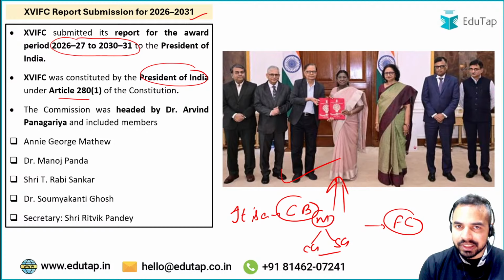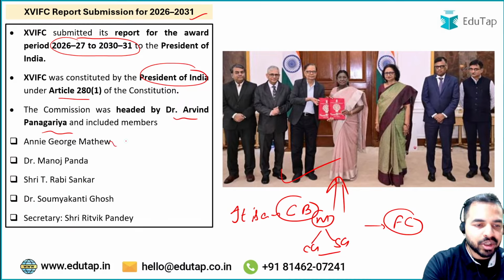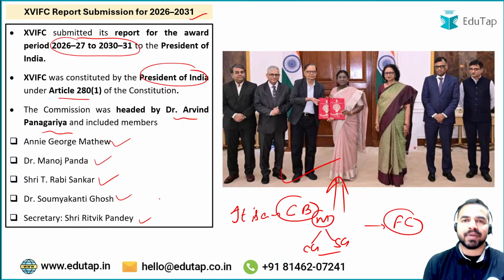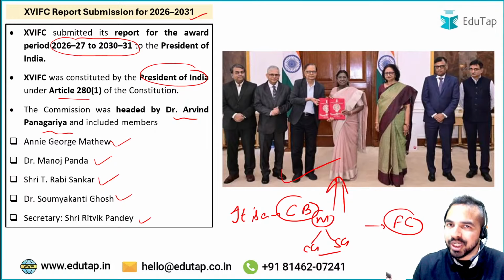The commission details are really very important, that who is heading the commission. It has been headed by Dr. Arvind Panagariya, and the other members include Annie George Mathew, Dr. Manoj Panda, Ravi Shankar, Soumya Kanti Ghosh, and Shri Ritvik Pandey. So these are the different members of this particular 16th Finance Commission. Okay. So if I ask you what exactly is the timeline for which the 16th Finance Commission has been instituted, the right answer is 2026-27 to 2030-31.